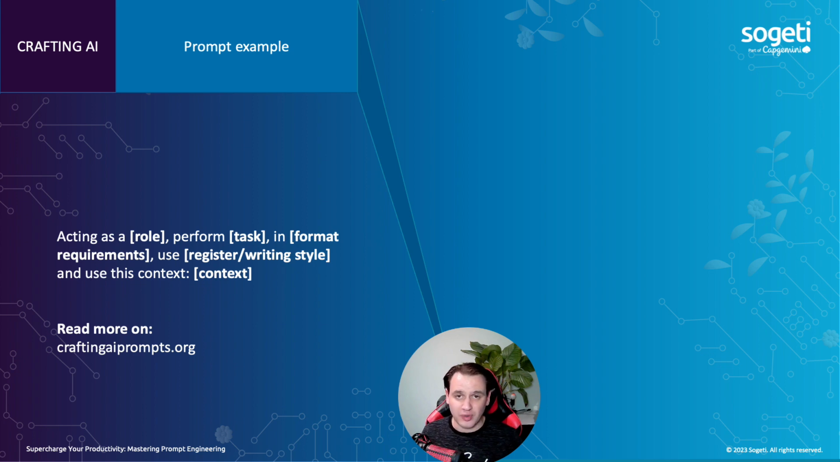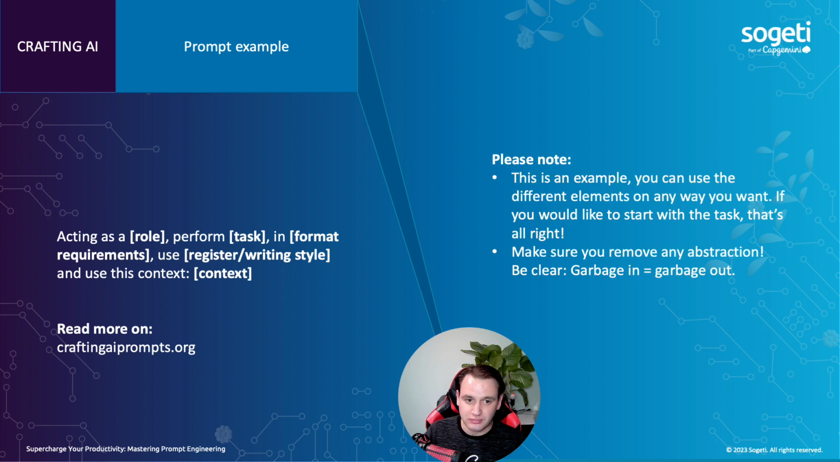So for example, how does the Crafting AI prompt framework work, all the different phases: the context, acting role, register, format and task, etc. Things that you want to share that ChatGPT can use in its outcome. Much more about this you can read on craftingaiprompts.org, so definitely go there, and everything is written out and guides you through the process as well.